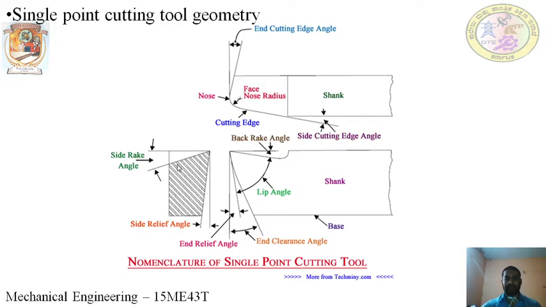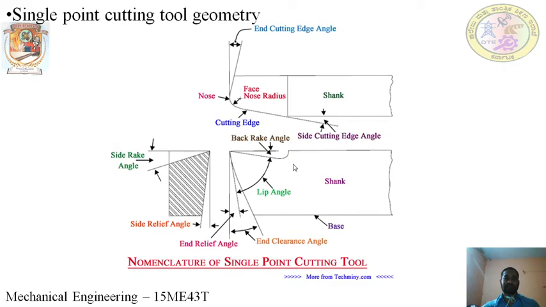So these are the angles, and you have studied the rake angle. What will happen if you increase or decrease the rake angle? That will lead to the formation of continuous chips and discontinuous chips. So this geometry has to be considered while designing and manufacturing this single point cutting tool. These angles have to be carefully designed while manufacturing this kind of single point cutting tool.